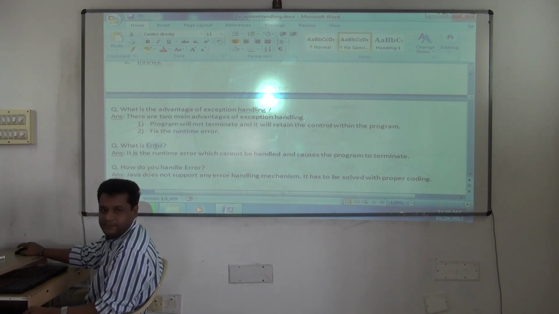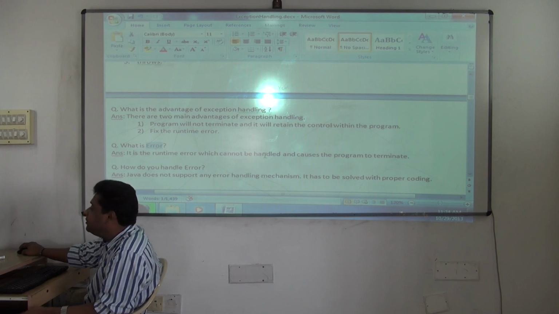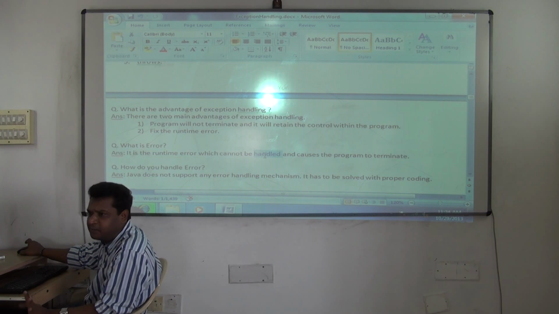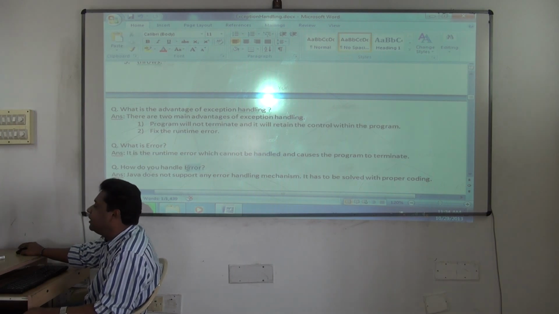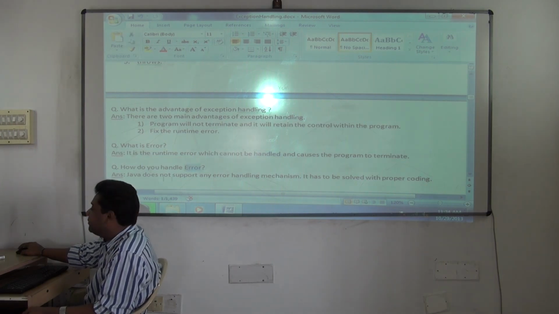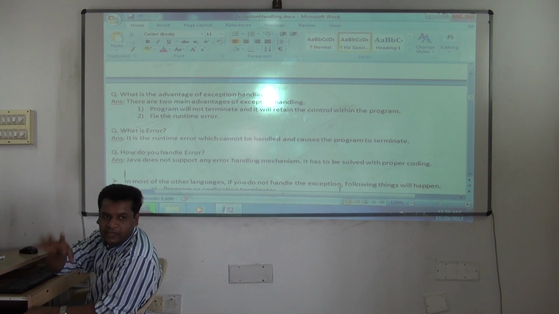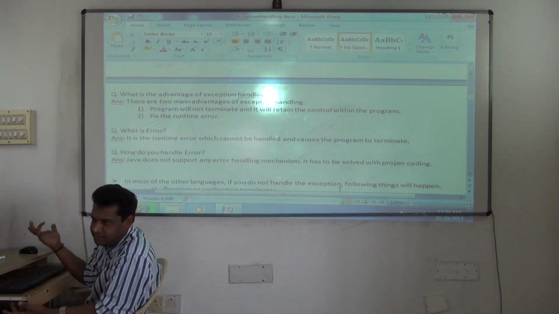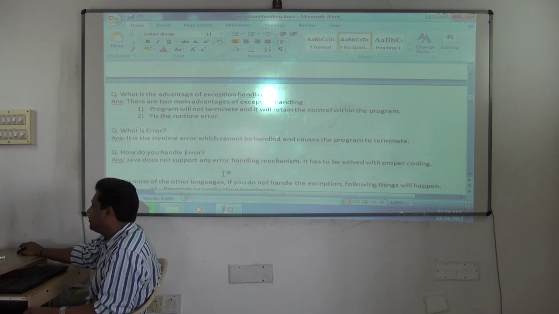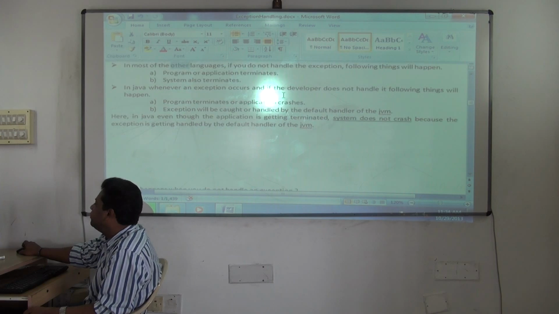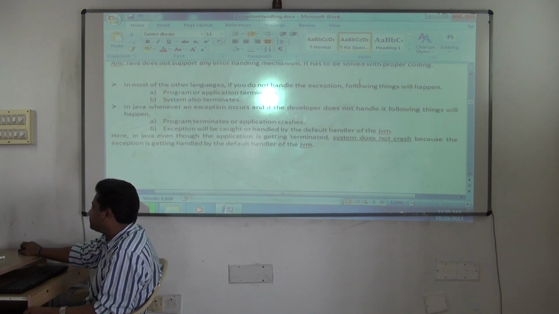What is an error? It's a runtime error which cannot be handled and causes the program to terminate. Here the program will definitely terminate. How do you handle an error? Java does not support an error handling mechanism. It has to be solved with proper coding. Not only in Java, even in any language, there is no mechanism called error handling. You will not find any subject called error handling. Same is with Java also. Next, let us see this. In most of the other languages, if you do not handle an exception, what happens?